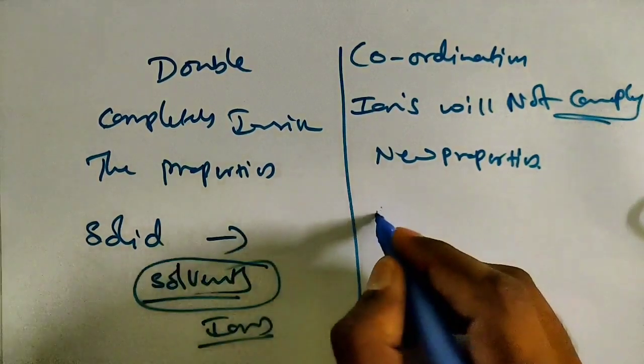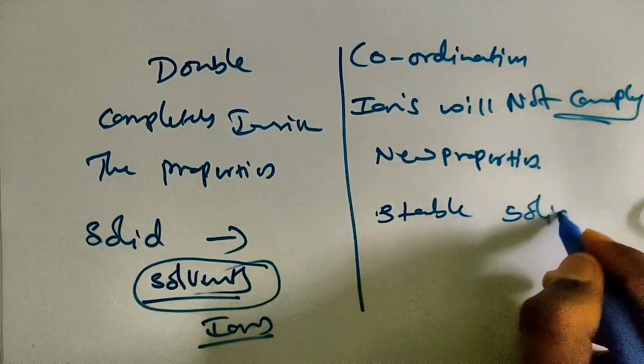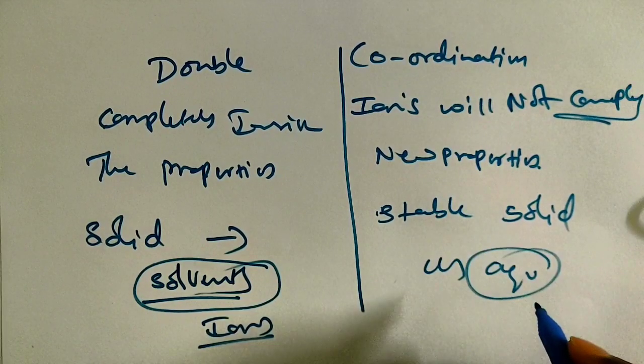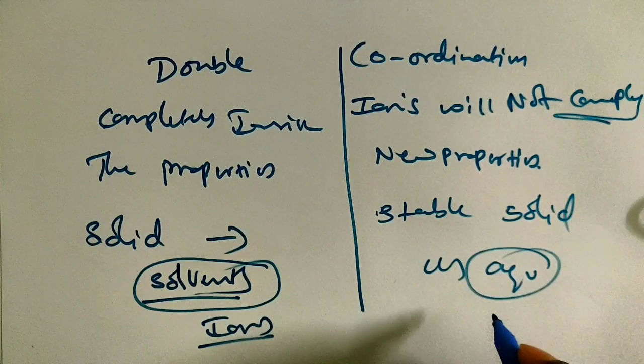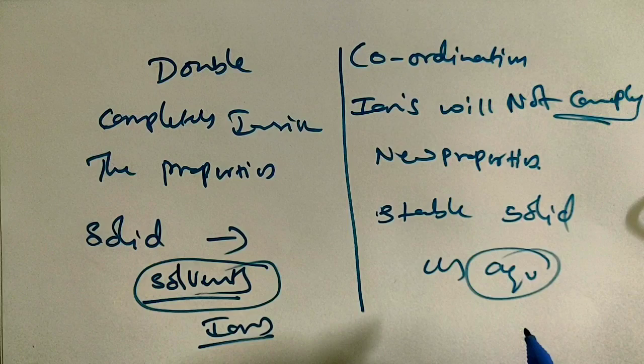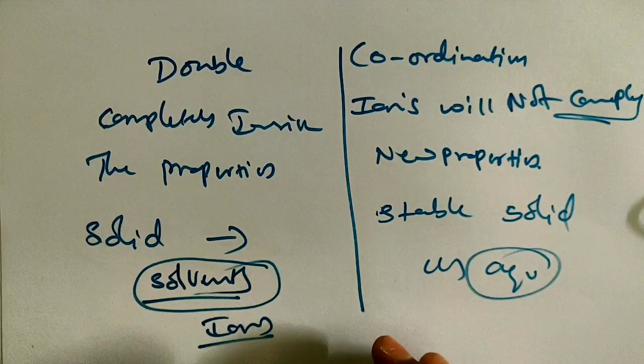But coordination compounds are stable in the solid as well as in the aqueous solution, because they are not completely ionizable. Clear, children? Now we will understand the difference between the double salt and the coordination compound. Now we need to understand the coordination compound briefly. Clear, children?